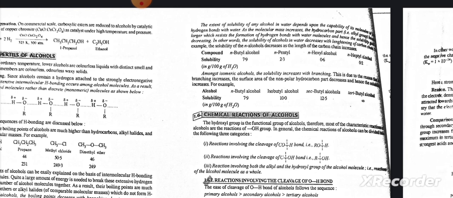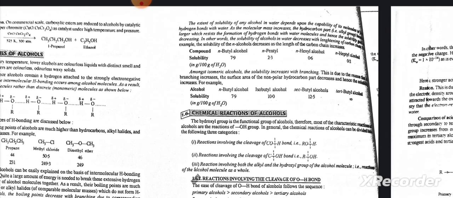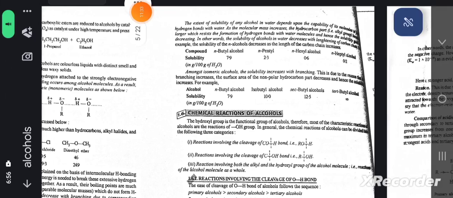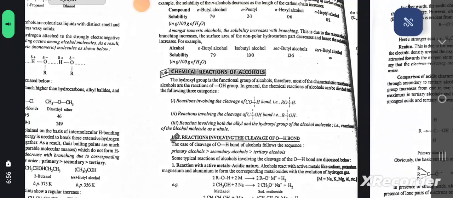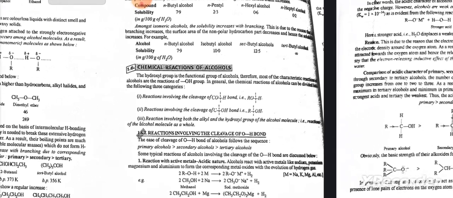In other words, the solubility of alcohols in water decreases with lengthening of carbon chains. For example, the solubility of an alcohol decreases as the length of the carbon chain increases. Amongst isomeric alcohols, the solubility increases with branching. This is due to the reason that branching decreases the surface area of the non-polar hydrocarbon part, and hence the solubility increases.